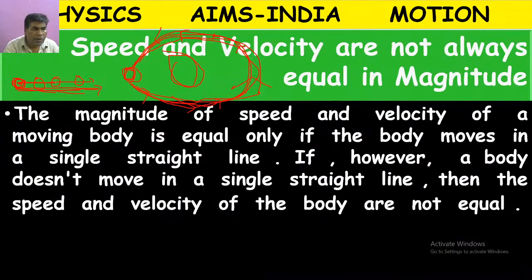The center point of the ball is moving in a straight line. So this center point of the ball is moving with a velocity. The movement of Earth we can call a speed. The movement of the center of mass of a ball we can call a velocity.